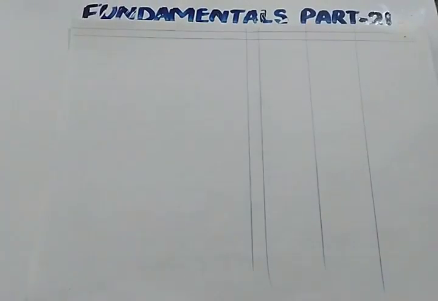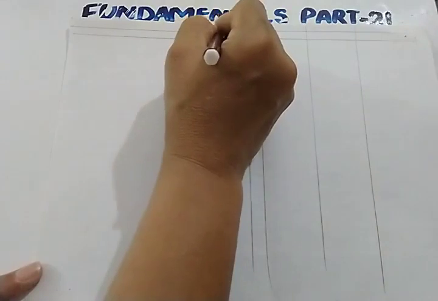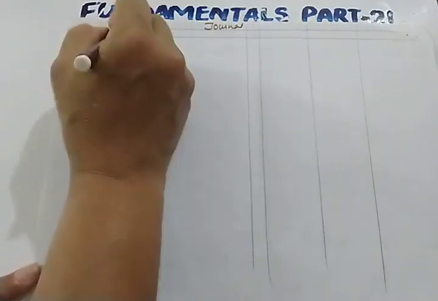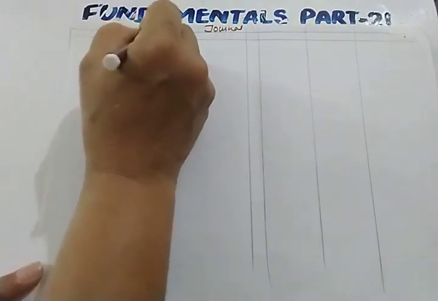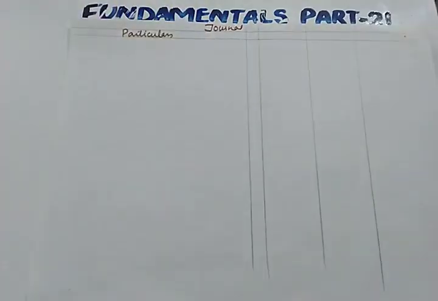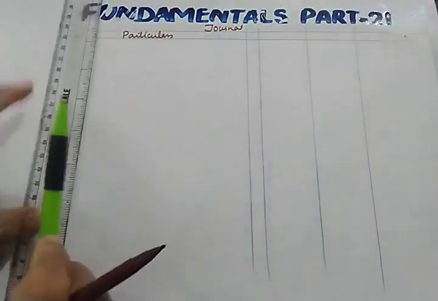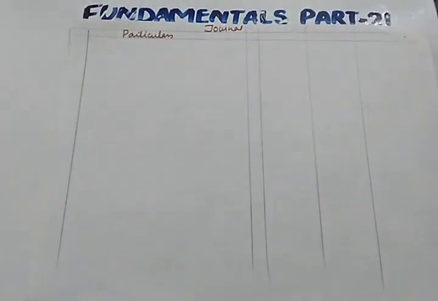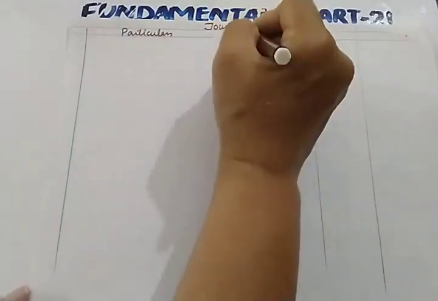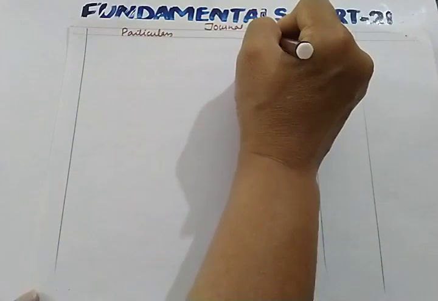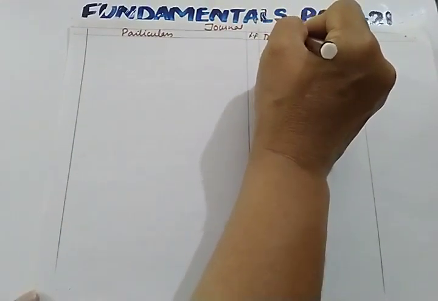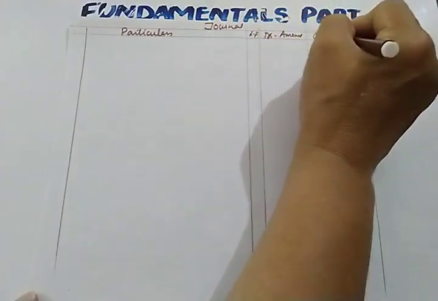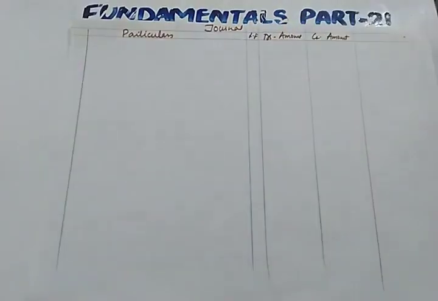So let us start. Journal. This is your particulars. This is serial number. LF, debit amount and credit amount.